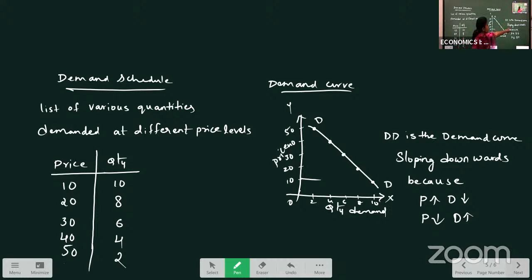Demand curve is always sloping downwards because when price increases, demand decreases. Or we can write that the demand curve is sloping downwards because of the negative relation between price and demand. Negative relation means what? When price increases, demand decreases. When price decreases, demand increases.